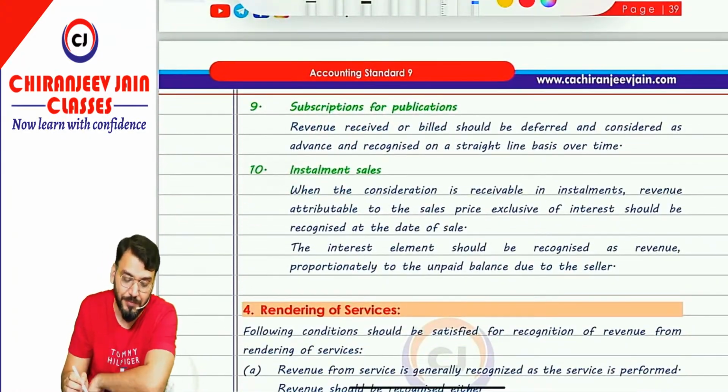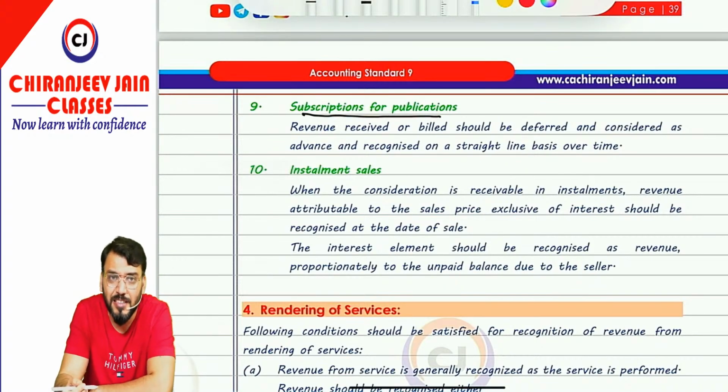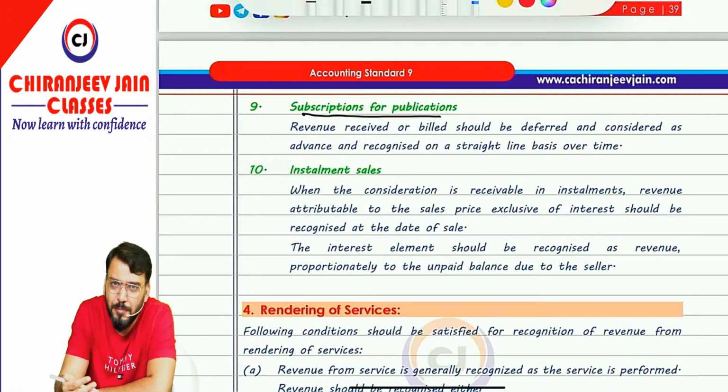Come to point number 9. Subscription for publication. Normally when we sell a subscription for a newspaper etc., AS9 says that it should not be recognized as revenue immediately, because that subscription is for a defined period. So revenue should be recognized over the period of time on SLM basis. Suppose you have taken a subscription for a newspaper or any magazine for 2 years. So you paid the entire subscription amount for 2 years. That revenue should be recognized over the 2 years on SLM basis.